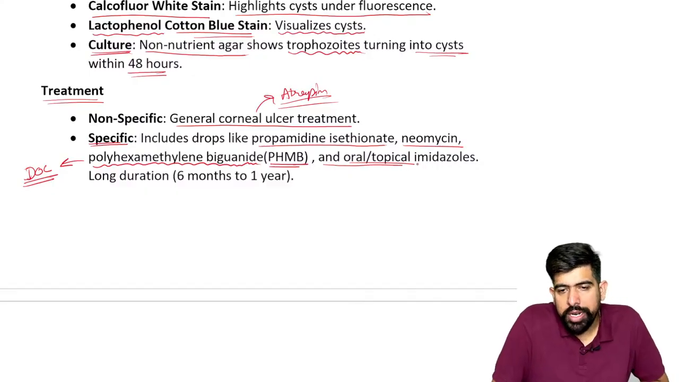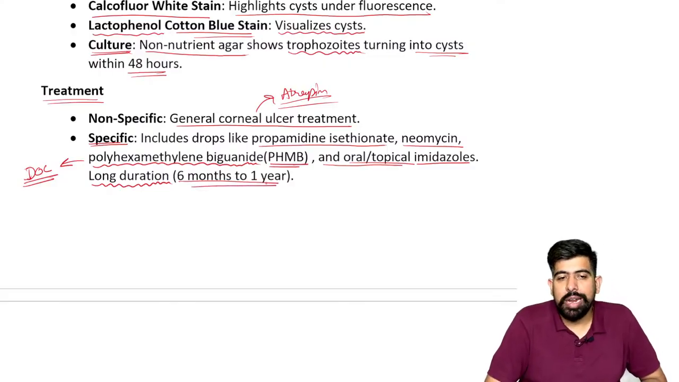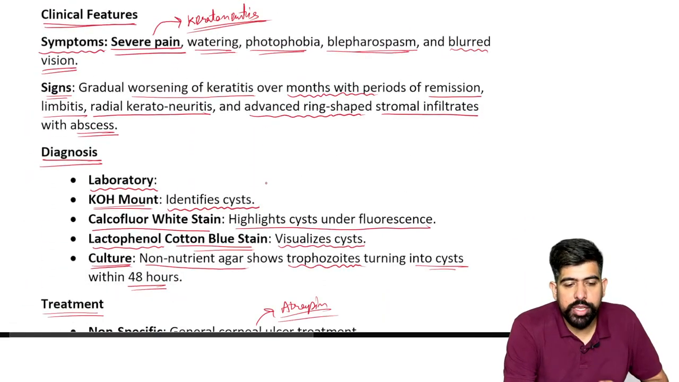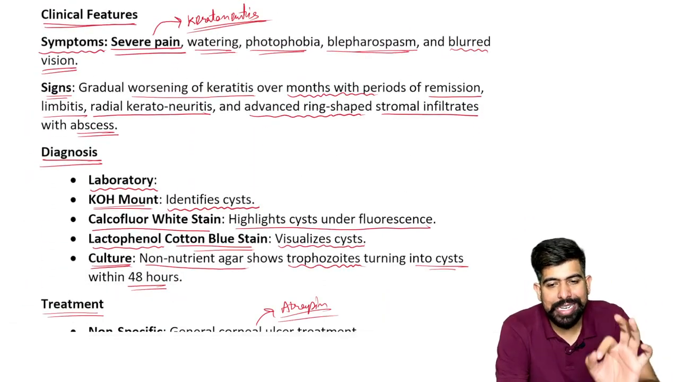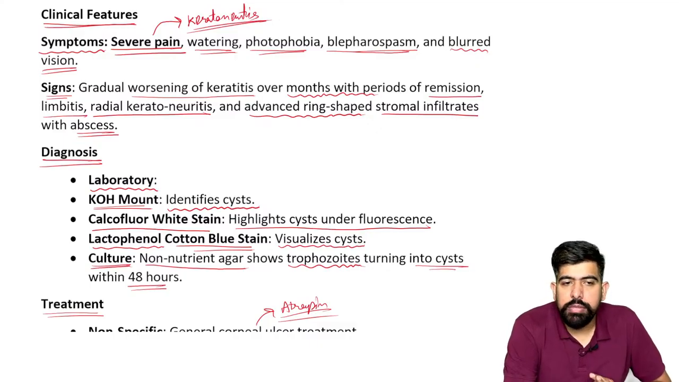Also, oral and topical imidazoles we can give for long durations. And what kind of long durations? We can give up to 6 months to 1 year, right? We have to give more prolonged use of it. So what have we done, guys? We have done bacterial ulcer, we have done fungal ulcer, and we have done Acanthamoeba parasitic keratitis.